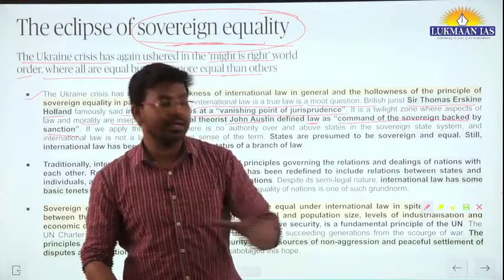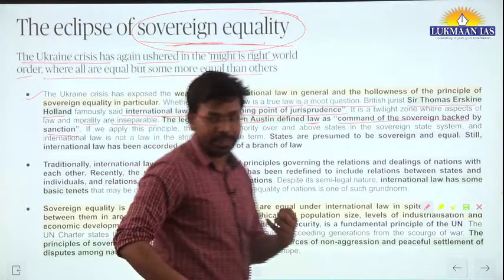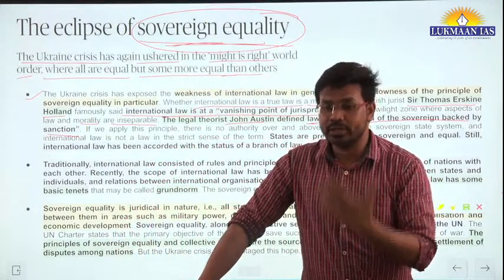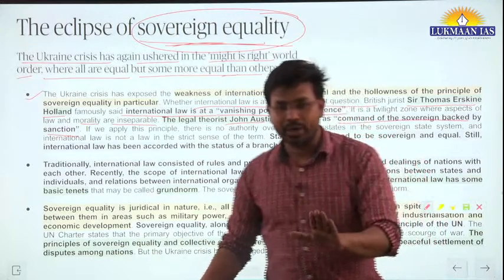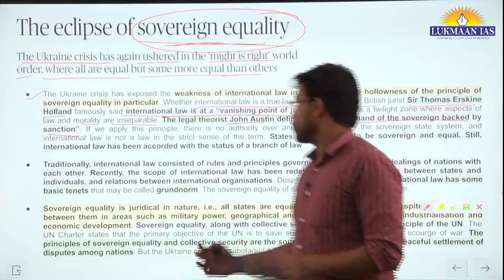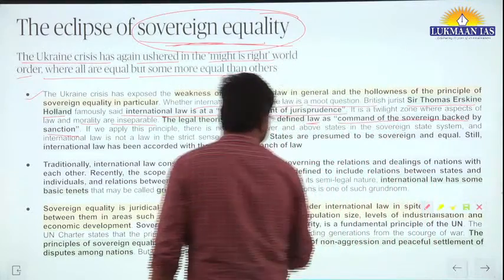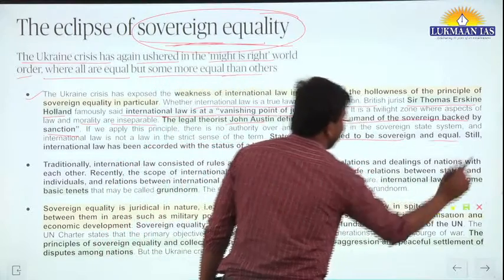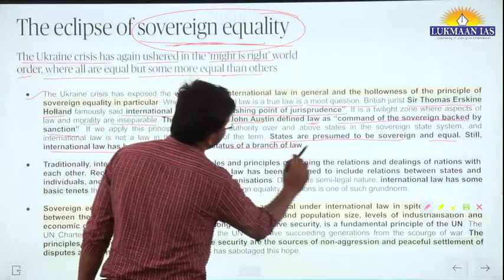So that's where this particular concept comes in: the United Nations organization is not a sovereign body. Why? Because it's not a state. It's just an international organization where other sovereign states are members. Okay, so this actually brings to limelight that the states are presumed to be sovereign and equal, and still international law has been accorded the status of a branch of law.